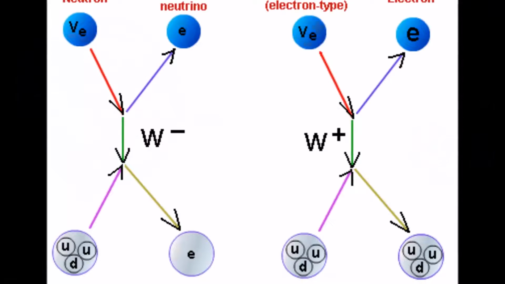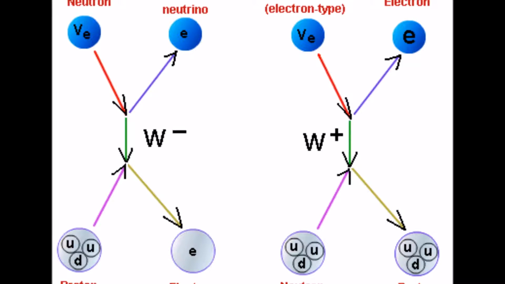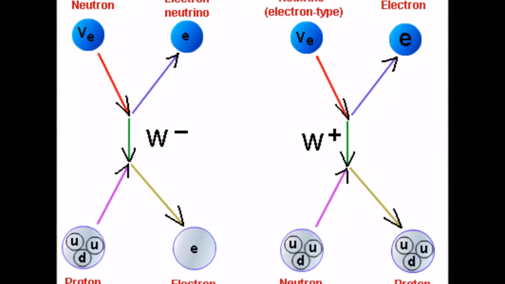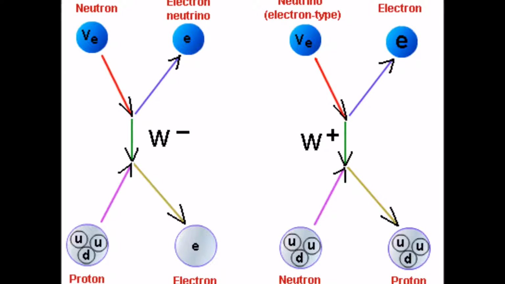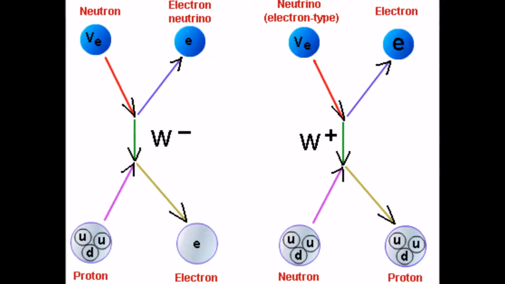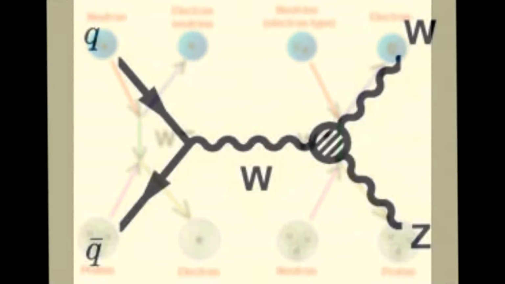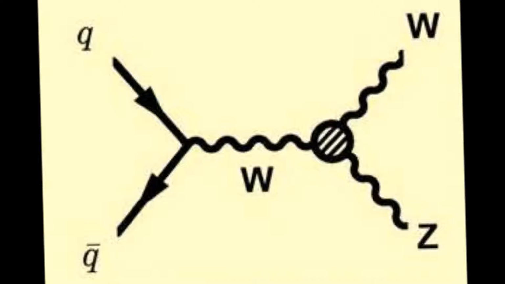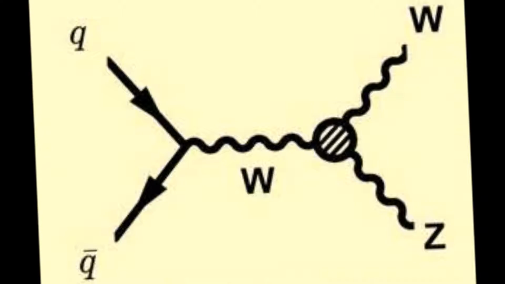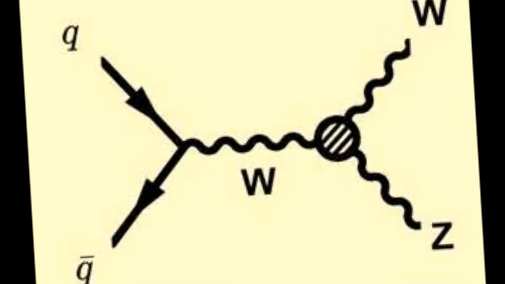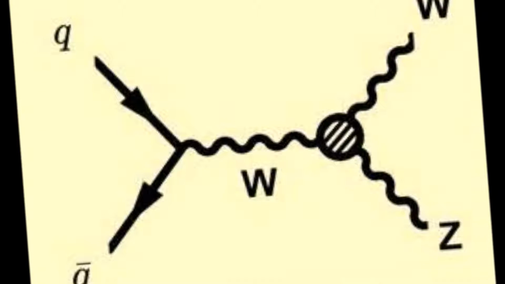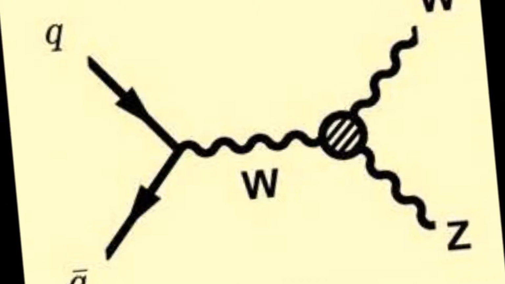Next is the weak nuclear force. This force is responsible for beta decay and other forms of decay, and also changes the flavor of quarks. This force is represented with the W and Z bosons. They have a mass of about 80 gigaelectronvolts. So the uncertainty principle says that the range of the weak force is 10 to the negative 18 meters, or about 1/100th the width of a proton.